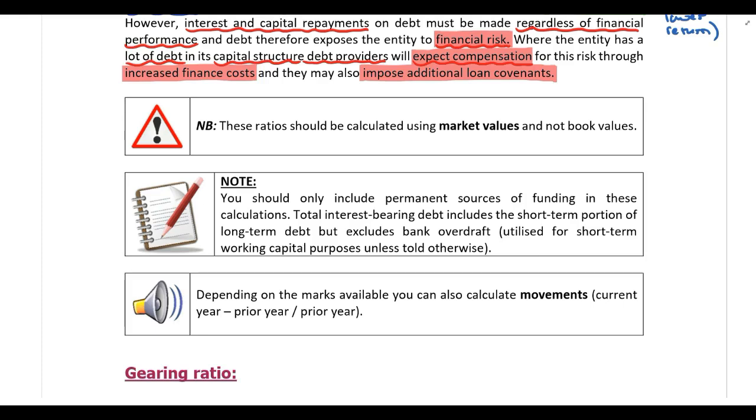Please note, when performing all of these ratio calculations, you should use market values and not book values. So you shouldn't be using the book value of assets, debt, and equity. Instead, you should be using the market value of assets, debt, and equity. And guys, please note, this is extremely important. If you make the mistake of using book values instead of market values, you will not score any marks for your calculation. So if you do have market values in the question, you must use market values.